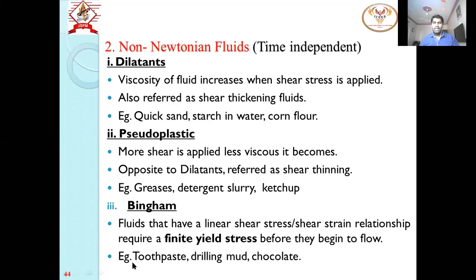Why? Unless you apply some stress, which is called the yield stress. That pressing, that yield stress, will get the fluid to flow. Then the toothpaste will come out of the tube. That is Bingham. Simple examples are toothpaste, drilling mud, or chocolate. Some initial yield stress is required to press and continue that flow. So the toothpaste is a perfect example of Bingham.